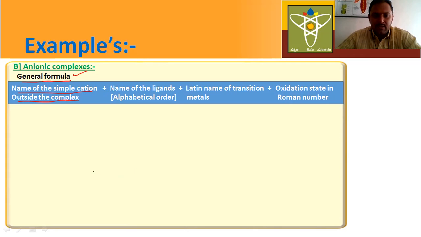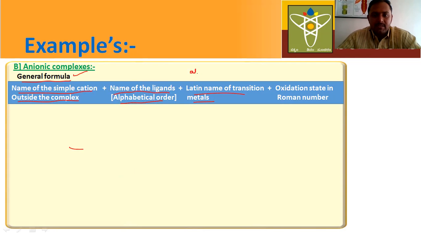Next, you have to write the name of ligands in alphabetical order. Next, you have to write the Latin name of the transition metal. For anionic complexes, the name of the central metal atom ends with the suffix "ate."